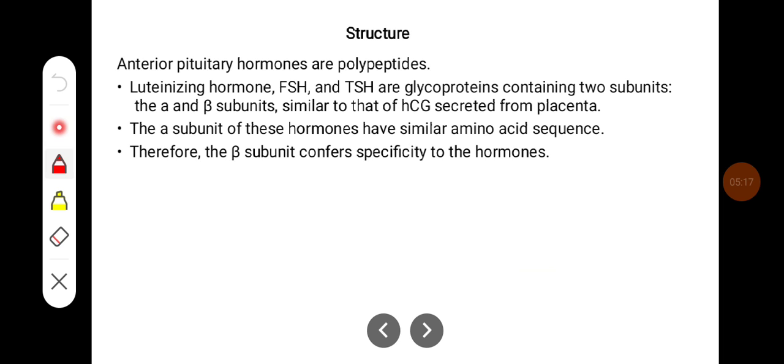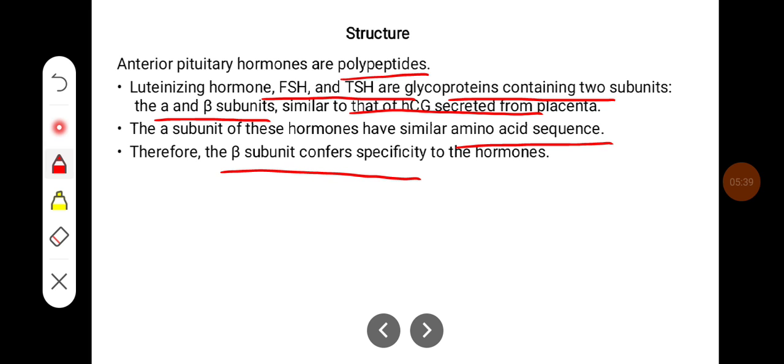Growth hormone and prolactin are mostly polypeptides. Luteinizing hormone, FSH, and TSH are glycoproteins containing two subunits, alpha and beta, similar to hCG secreted from the placenta. The alpha subunits of these hormones have a similar amino acid sequence. Therefore, the beta subunit confers specificity to the hormones.